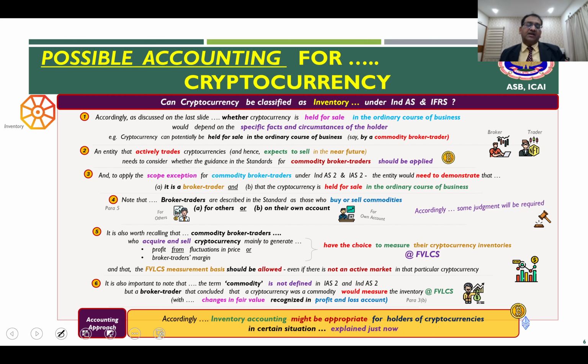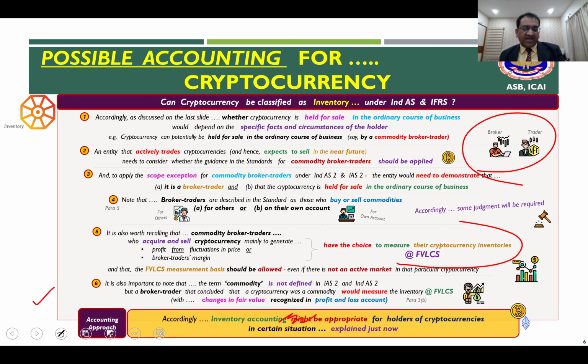And therefore, inventory accounting might be appropriate for holders of cryptocurrencies in certain situations, not always. So on the last slide we saw, if they are saying that cryptocurrency is being held for sale in the ordinary course of business, potentially yes, you can apply. Or if those cryptocurrencies are held in the broker-trader scenario, then in that case also you can apply inventory accounting.